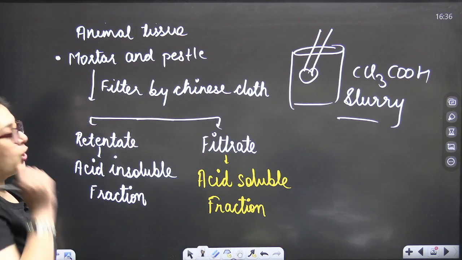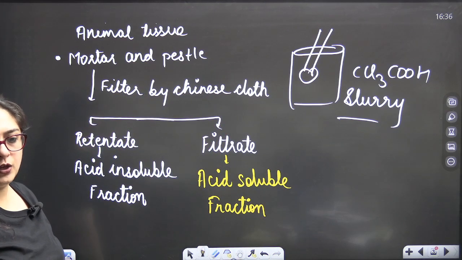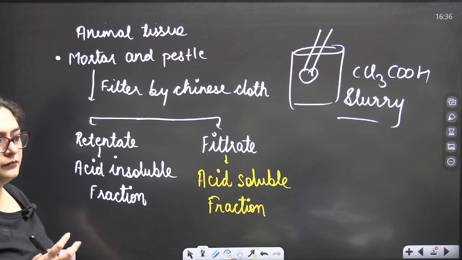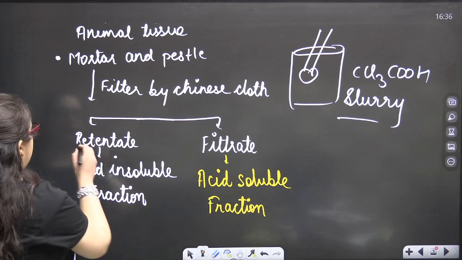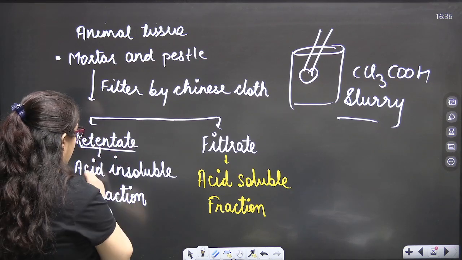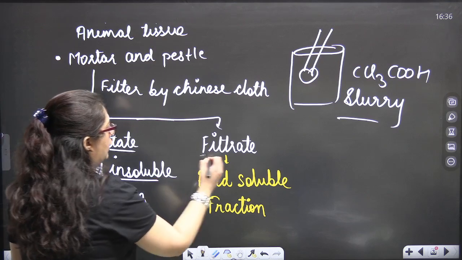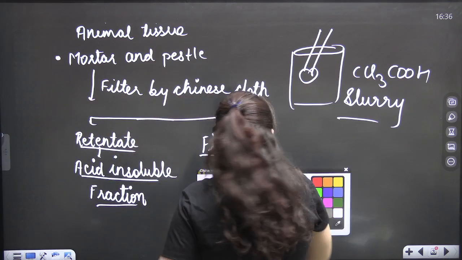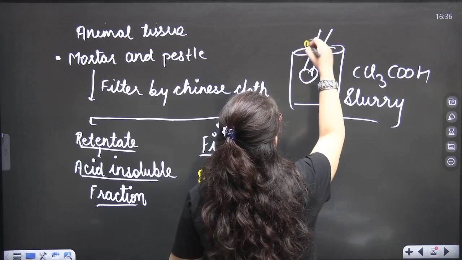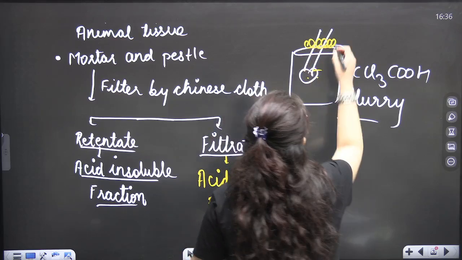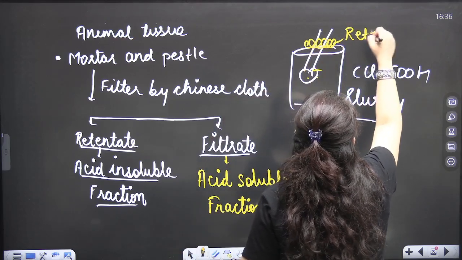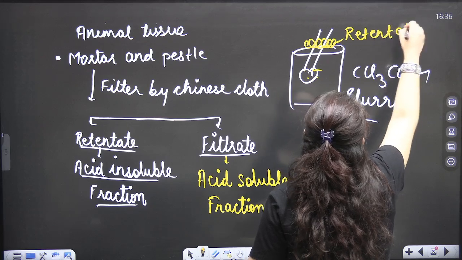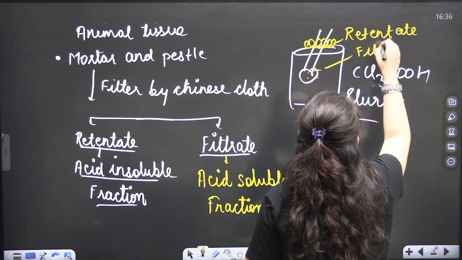You will get two types of substances: the retentate, the acid insoluble fraction, and the filtrate, the acid soluble fraction. Definitely the retentate is complex, with high molecular weight, and what filters through is the filtrate.